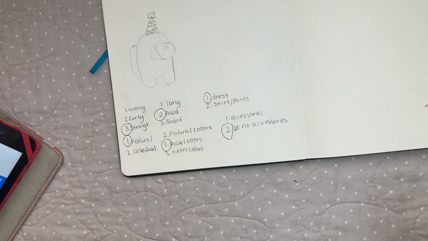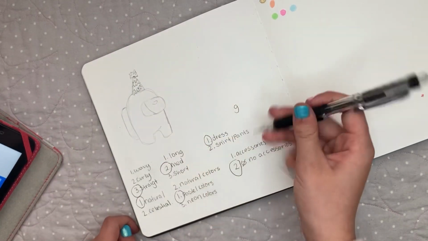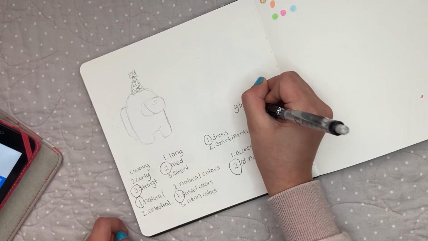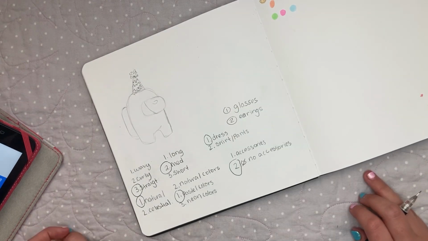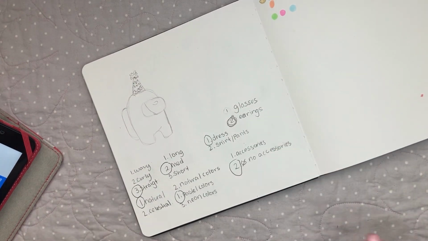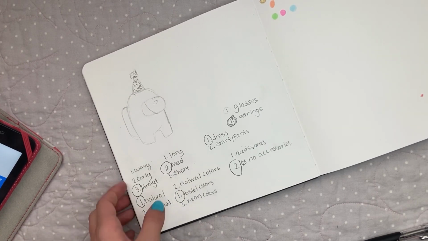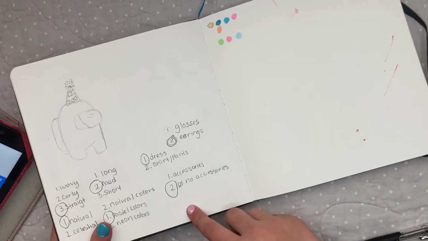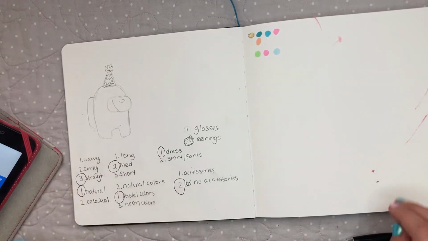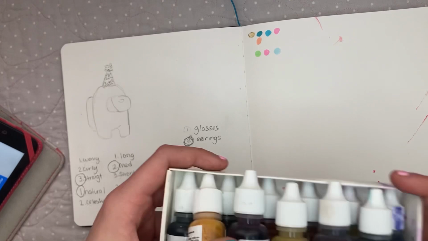Okay, you know what? I feel like this character's gonna look very boring, just with the dress and all. So I'm going to do one thing. I'm gonna do glasses or earrings. Pick a number 1 through 2. Okay, so it looks like our character design is going to have straight medium hair, a natural person, pastel colors, dress, earrings.